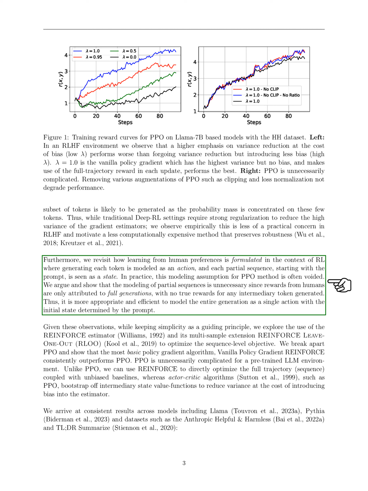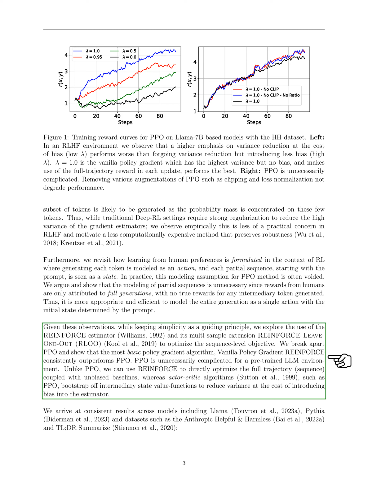Traditionally, generating each token is seen as an action, and each partial sequence as a state. However, we argue that this is unnecessary for LLMs since human feedback typically applies to the entire generated text, not to individual tokens. This insight allows us to simplify our approach by treating the entire text generation as a single action.